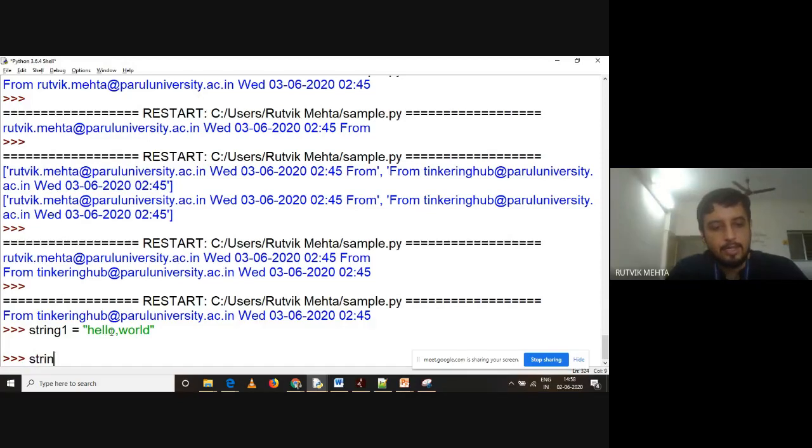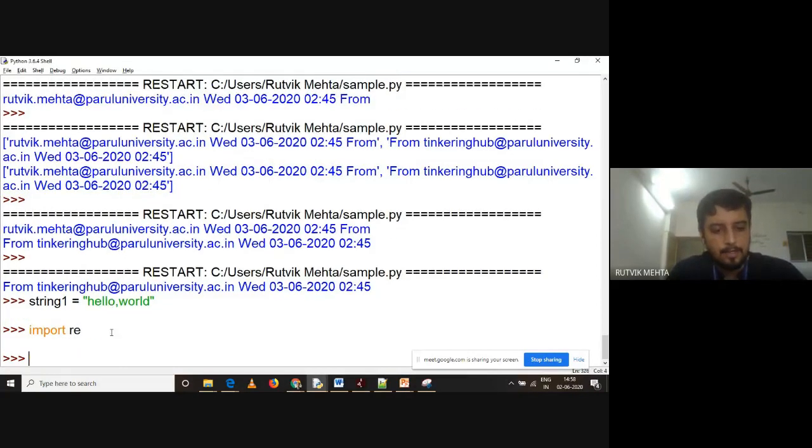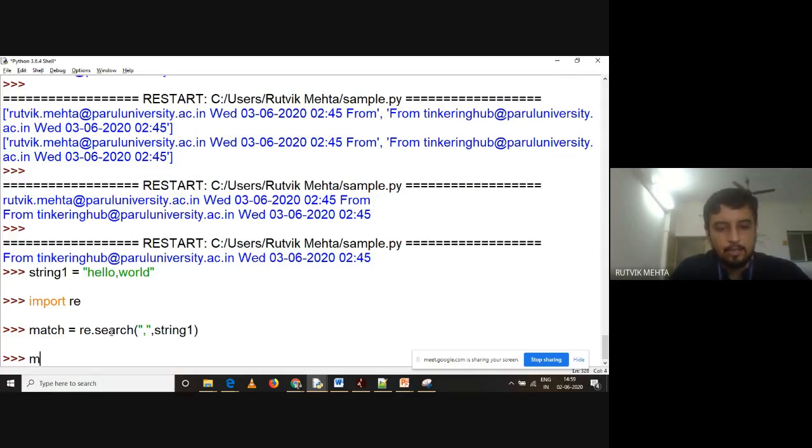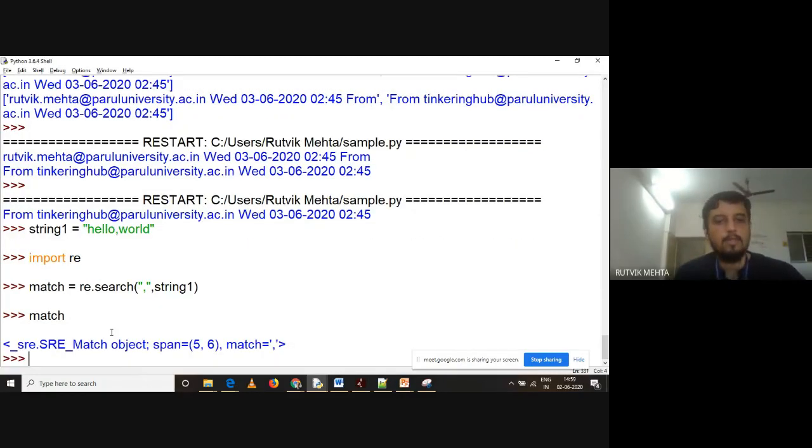Let us say I'm saying string 1 dot search, or I have to import re again. So import re, and let me say match is equal to re.search. I am looking for a comma. That's all, and I'm looking for it in string 1. And you can see the match object has been found, at index 5 and 6. Anil sir, are you getting it?